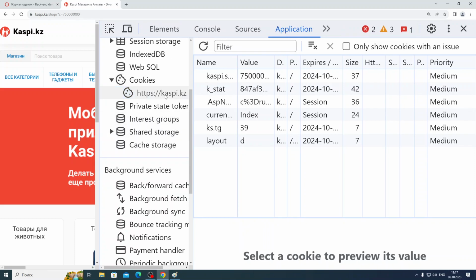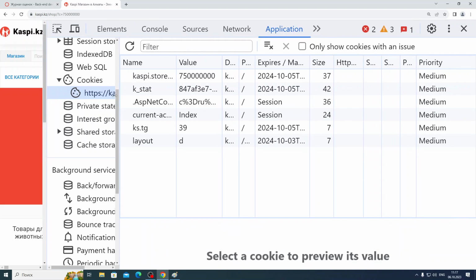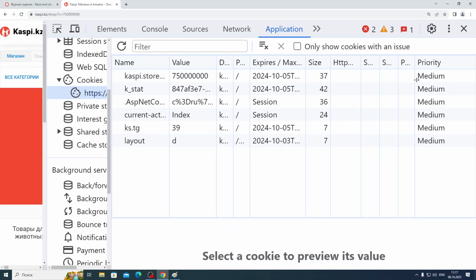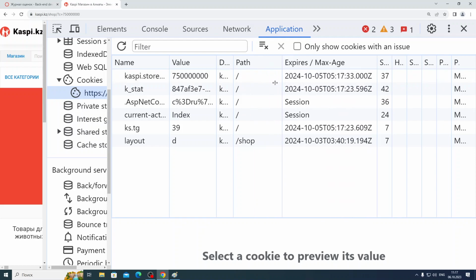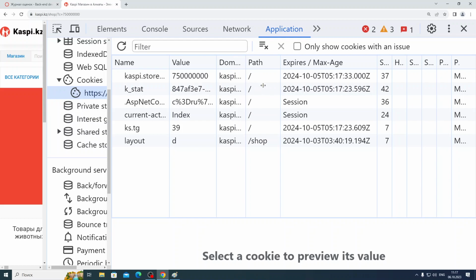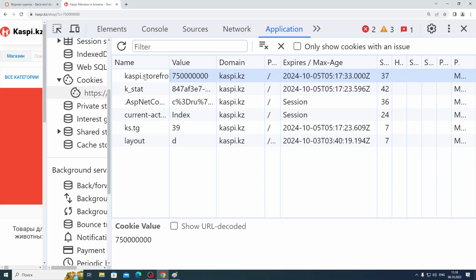Kaspi.kz gives me some list of cookies, and after I choose Almaty, it gives me this cookie, guys. Let me show you. This cookie, Kaspi store front city. You see city here at the end. This is the name of the cookie, guys: Kaspi store front cookie city.